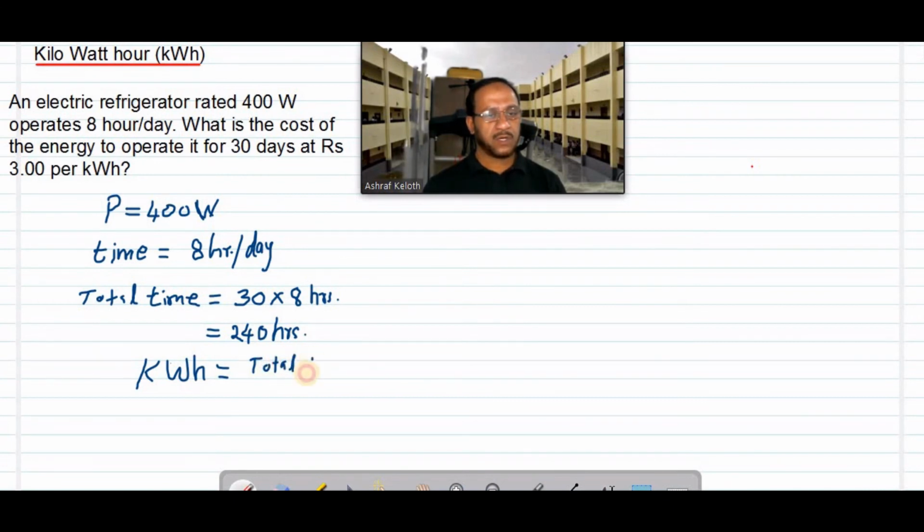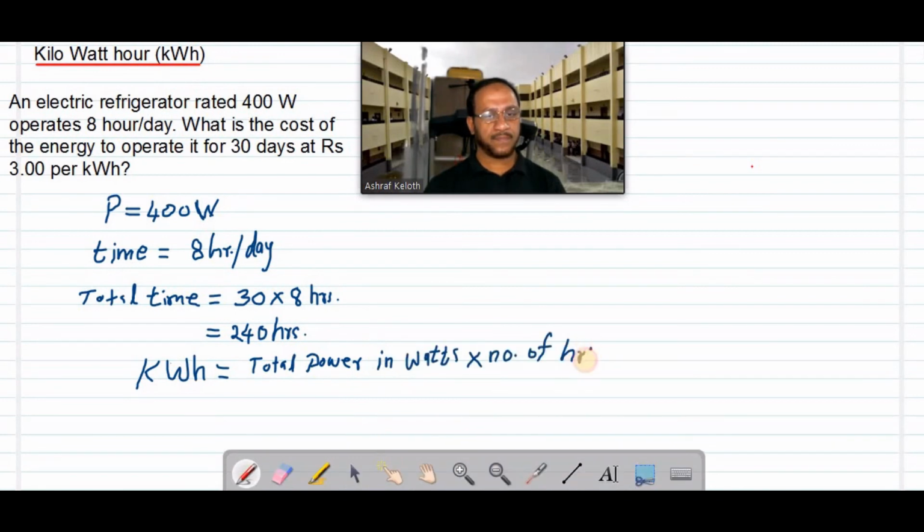Write down this equation. If you remember this equation, then you can directly apply the equation, you get the answer. If the power of the device is already given in kWh, then this 1000 is not required.